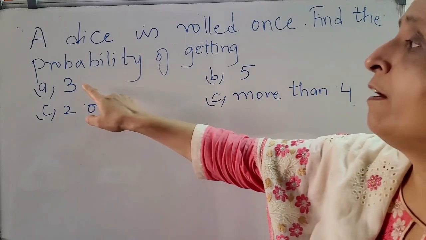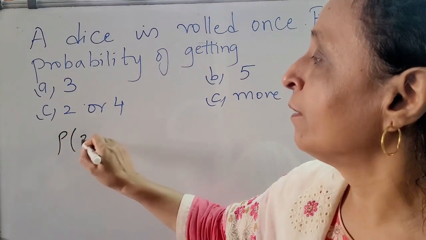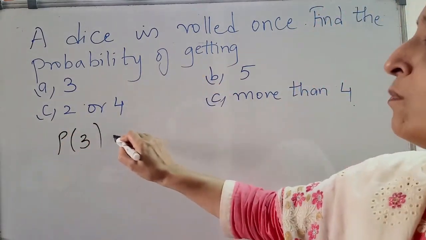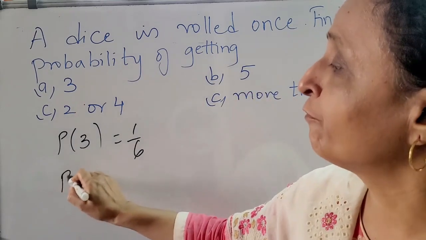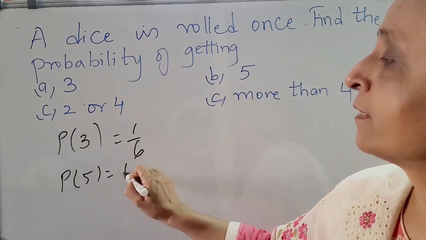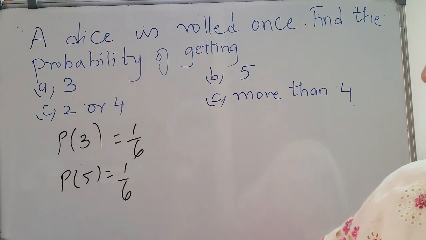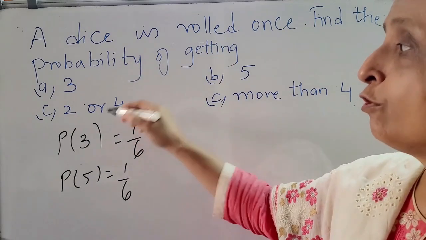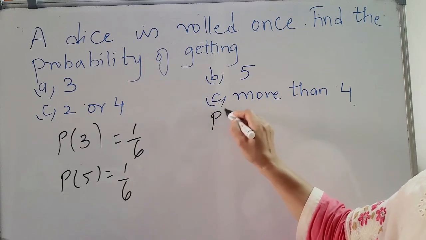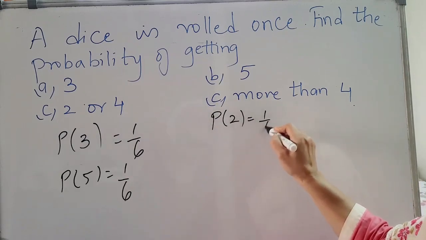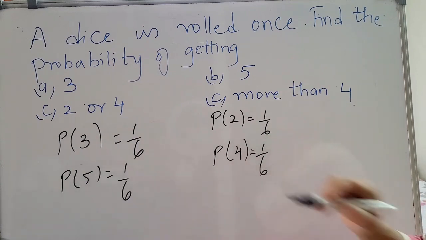So here first, what is the probability that it will have 3 when you roll the dice? It is 1/6. What is the probability that you will have 5? That is 1/6. Now, either you have 2 or 4. The probability of 2 is 1/6. Probability of 4 is 1/6.